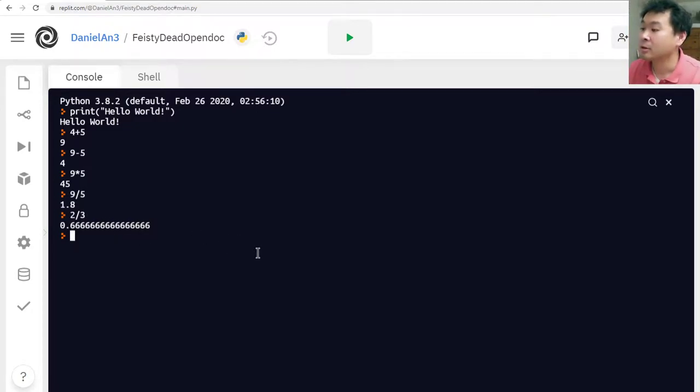Now, another thing is, sometimes you want to just find the integer part of the division. Say, let's say you have 10 candies and you're trying to divide among your friends, and there are 3 people. Then this divide just gives you the integer value, which is 3. So if you do the quick math, if everyone gets 3 candies, then in total it will be 9 candies, and there will be 1 left, right?